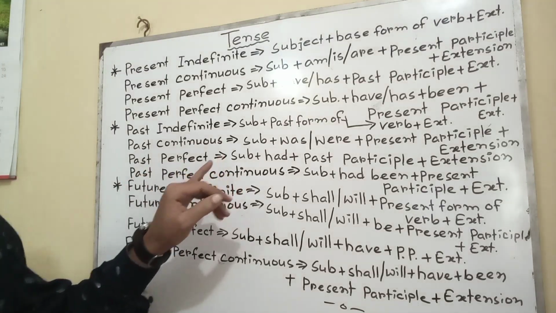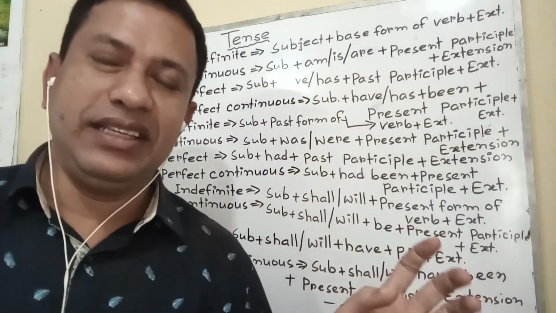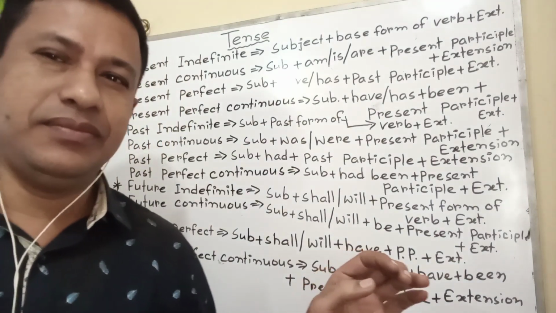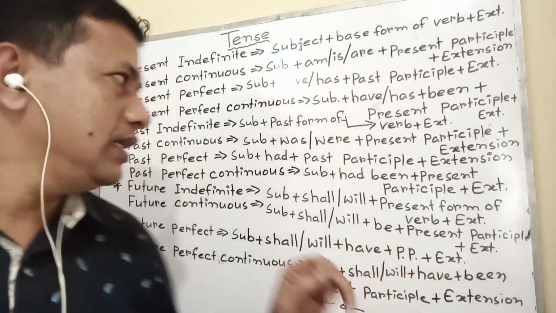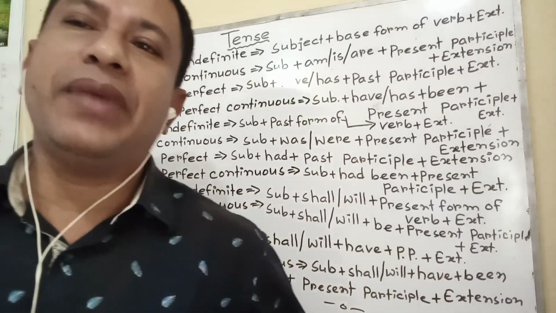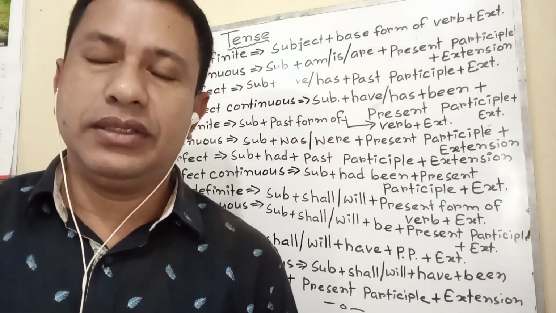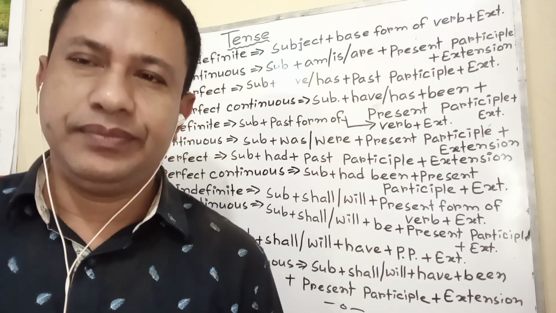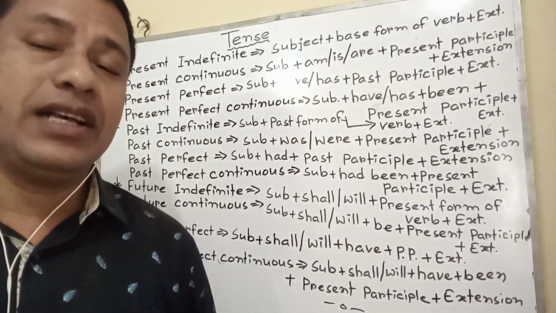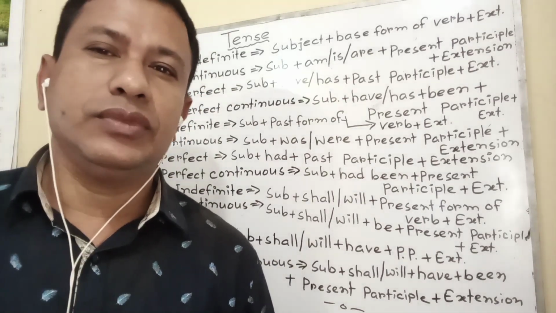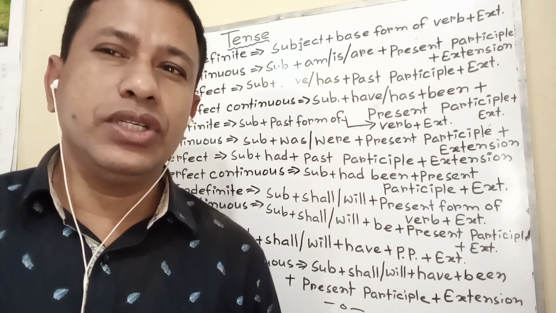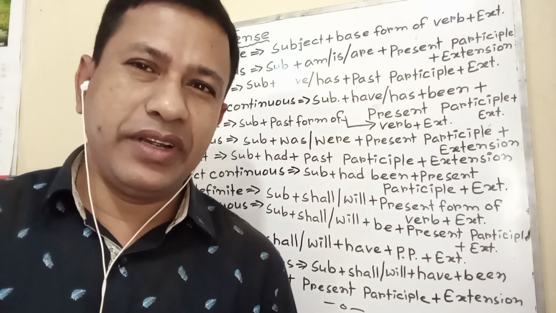Past perfect. A little bit difficult for many. But try to understand very easily. In the past or before, two activities were done or two activities happened. The first one which happened or which were done is called past perfect.